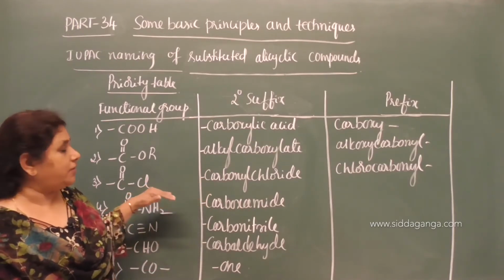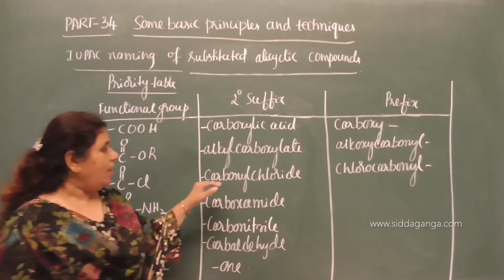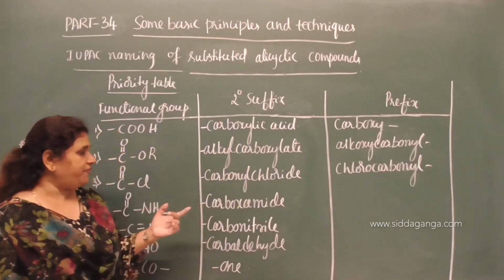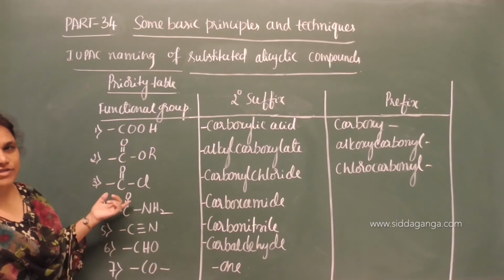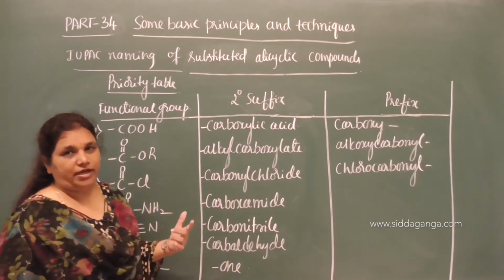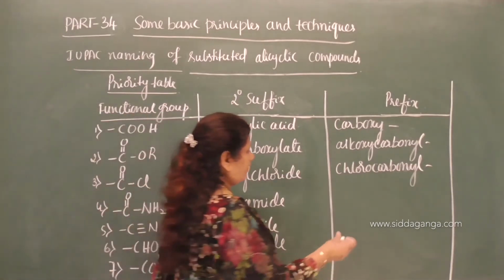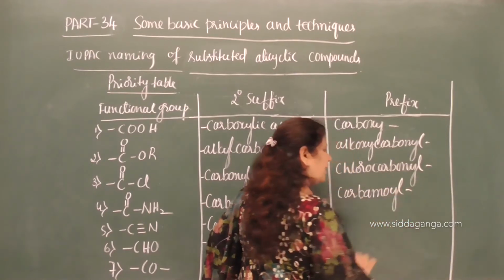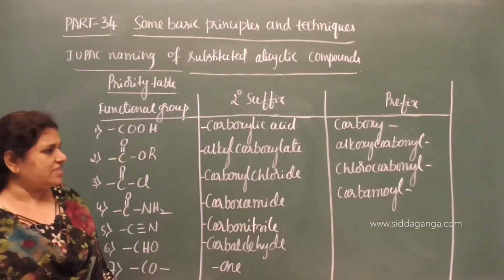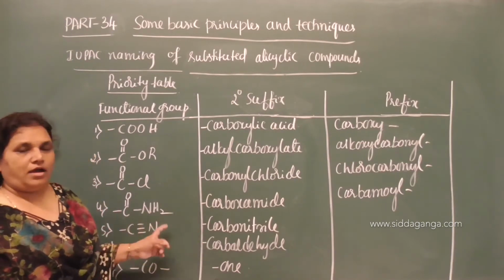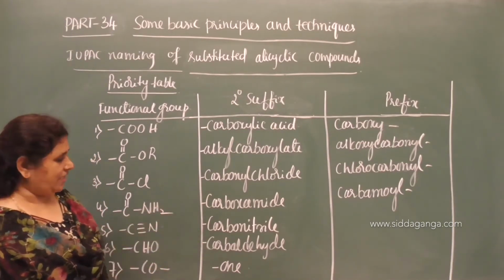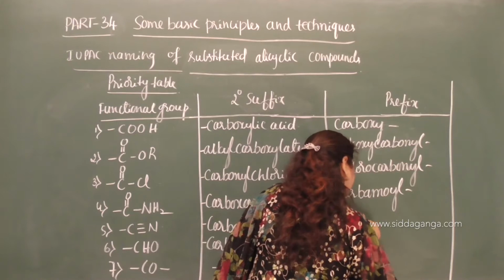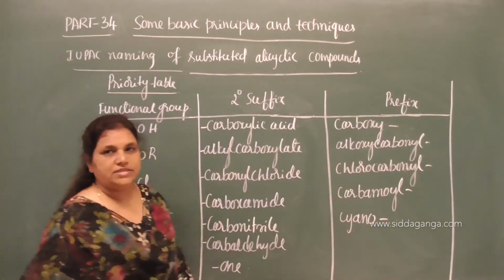Especially since we use chlorine, we have commonly taken acid chloride. Carbonyl chloride is the secondary suffix. Chlorocarbonyl is the prefix when it acts as a secondary functional group. Then what about CONH2? The amide group, we have given carbamoyl. Carbamoyl is the prefix that we have to use when we treat it as an amide, if it is present. Carbonitrile: cyano is the prefix.